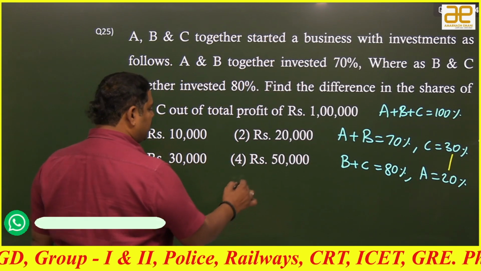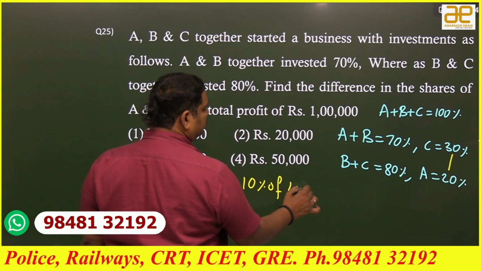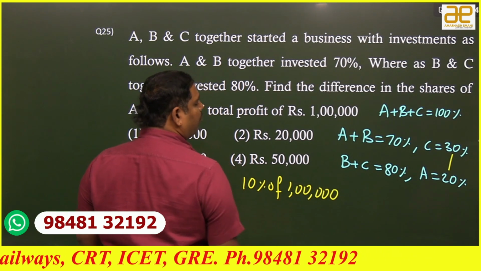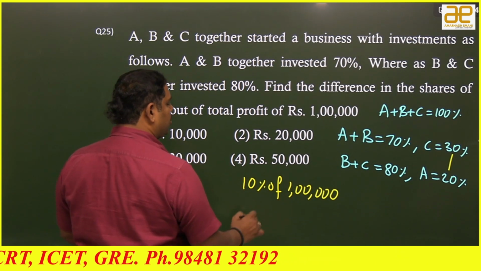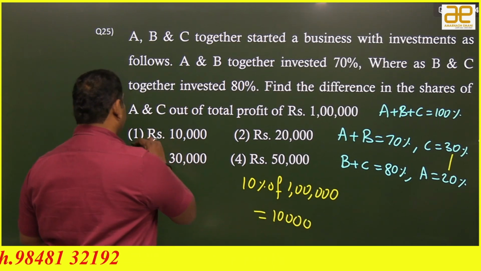10% of the profit, that is how much? 1 lakh. So what happens? 10% of 1 lakh is how much? 10,000. So the answer is the first option.